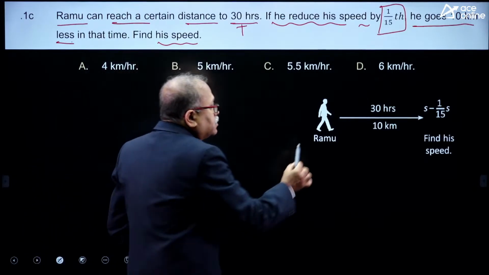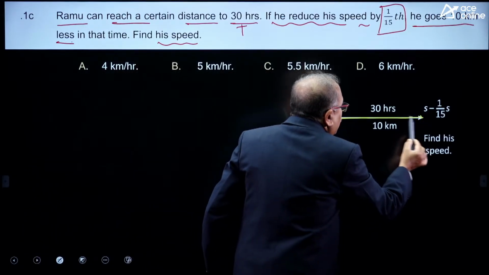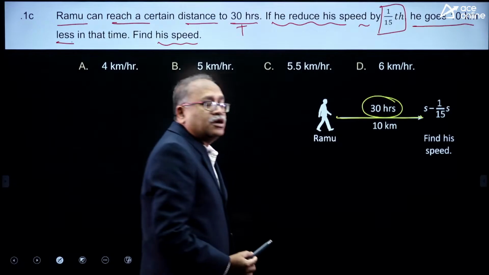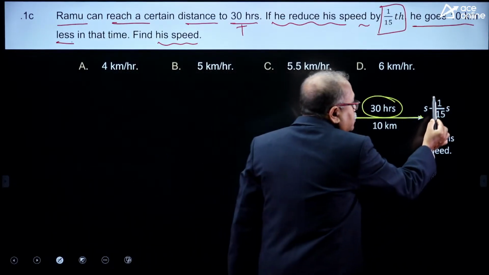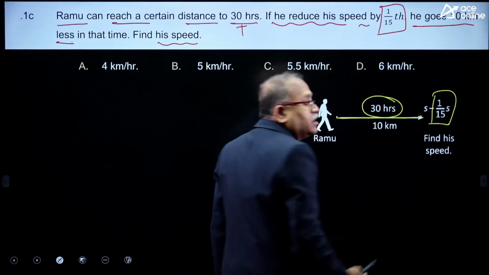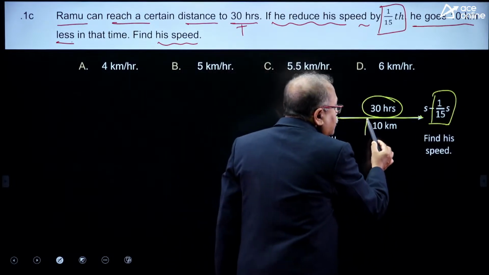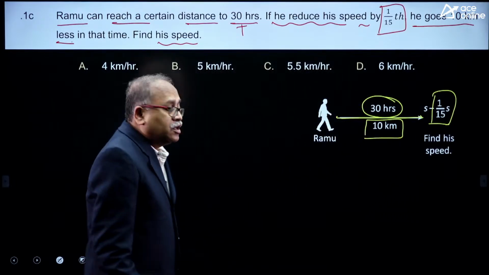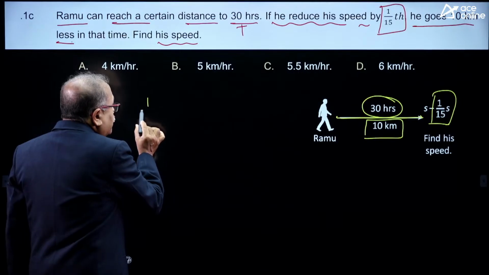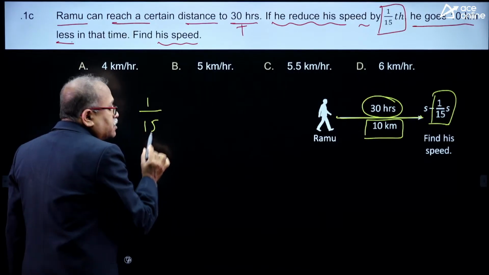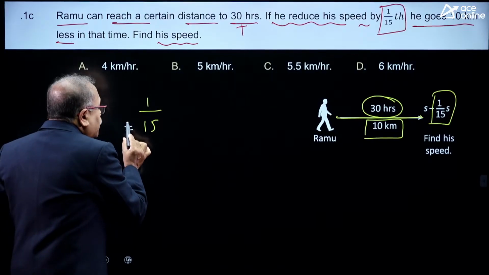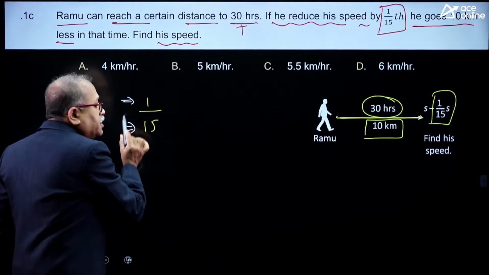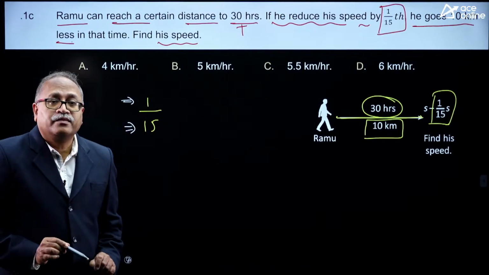Now, here it is said that he travels for 30 hours a certain distance, and if he reduces the speed by 1/15, then he travels 10 kilometers less. So, reduce the speed by 1/15. That means the total speed is 15 parts, and he reduced 1 part.